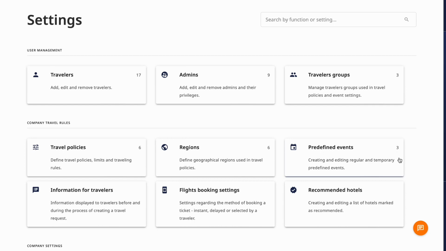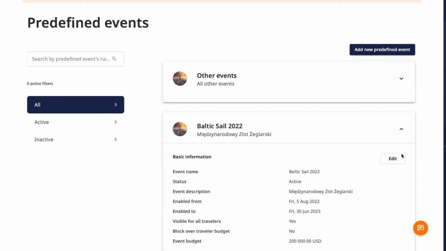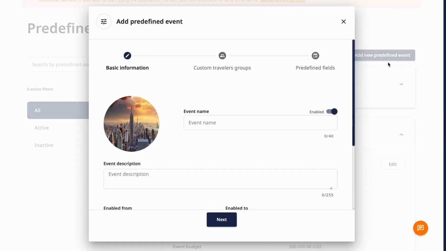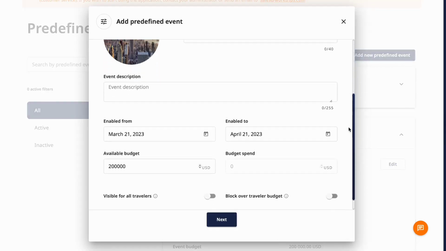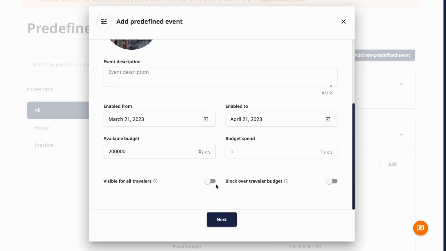Predefined events. Create an event for a selected group of people by allocating a set budget and a special travel policy. For example, anticipating the increase in hotel prices during a large conference. Defining an event will speed up the user's travel request process.